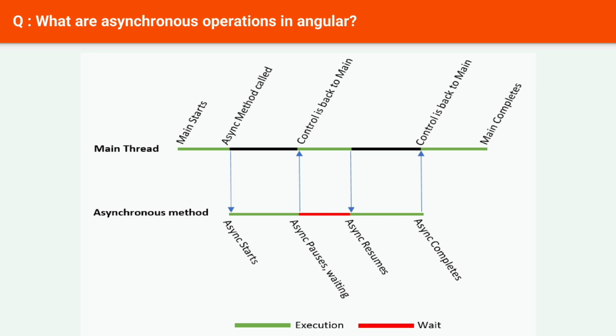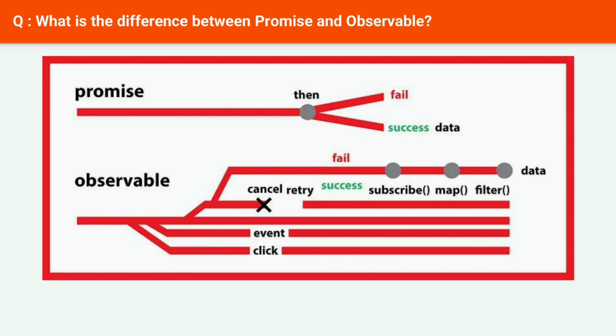However, it is important to use them carefully. If you are not careful, asynchronous operations can make your code more difficult to understand and debug. Next question: what is the difference between promise and observable?